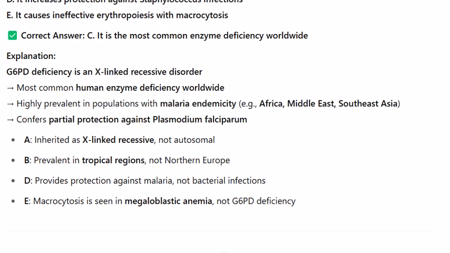A. Inherited as X-linked recessive, not autosomal. B. Prevalent in tropical regions, not Northern Europe. D. Provides protection against malaria, not bacterial infections. E. Macrocytosis is seen in megaloblastic anemia, not G6PD deficiency.